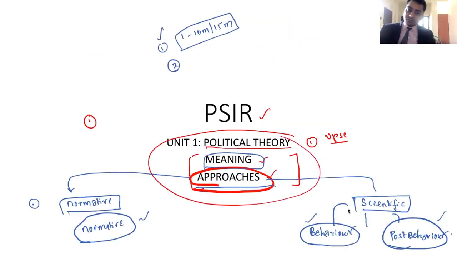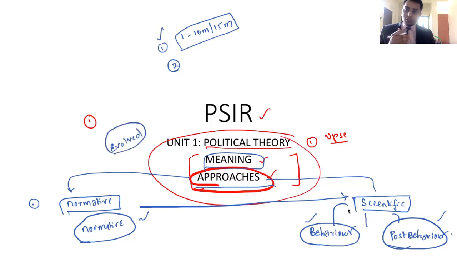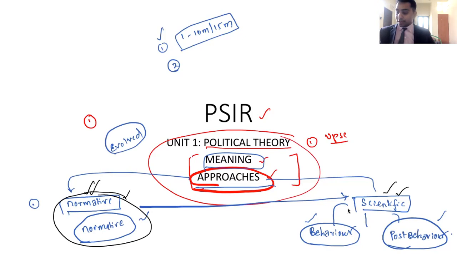What is that question? From normative approach to scientific approach, the subject has evolved, right? Now, during this evolution phase from normative, why does another theory get developed? If the normative approach is answering all your questions, if it is very much satisfactory, there is no need for going to the scientific approach, right? If we have gone from one approach to another approach, it means this has some loopholes or some drawbacks, right? As a result, we are going to get the scientific approach. That is how we develop, right?